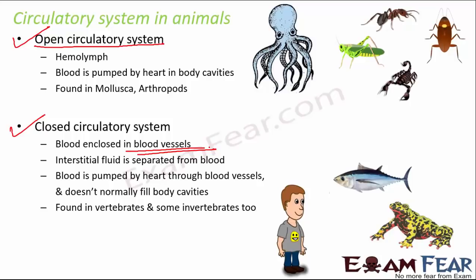So in this case, the blood is pumped by the heart through these blood vessels and doesn't normally fill body cavities. It is not that all the empty spaces are filled with blood. Blood is flowing through the tubes, and the pumping of the blood happens by this organ called the heart. That's how the organization is, and that is the closed circulatory system, and it is seen in all the higher animals, like vertebrates, human beings.